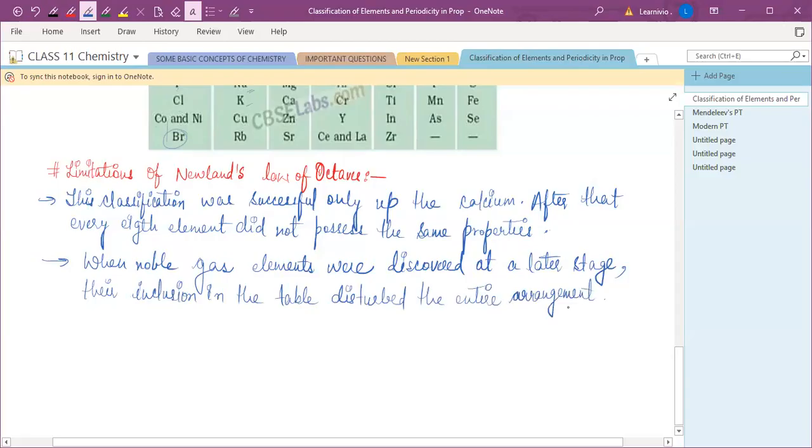When they were included in the table, they disturbed the whole arrangement, and Newland's law of octaves was discarded. That's the limitation of Newland's law of octaves.